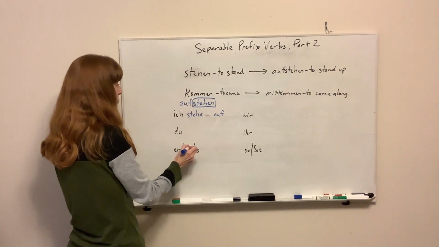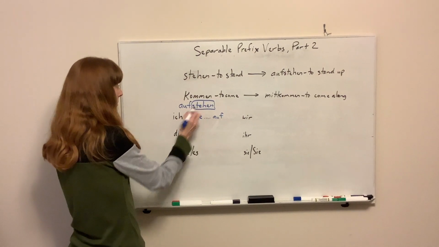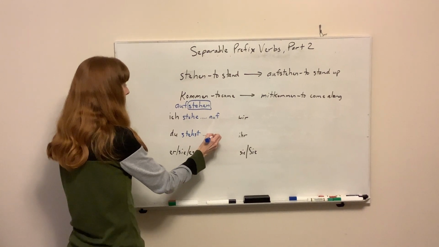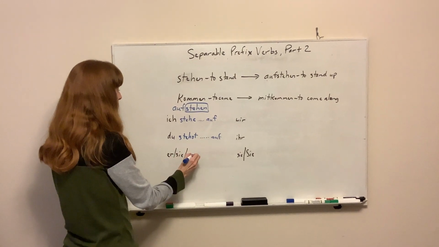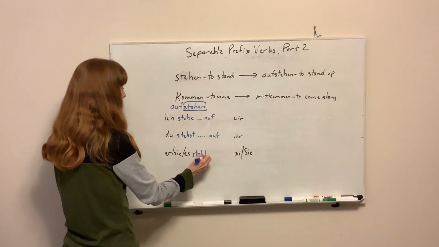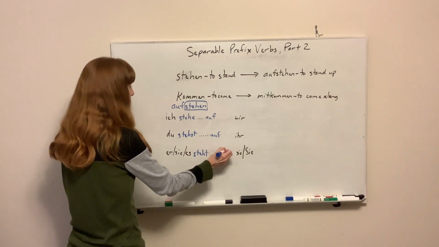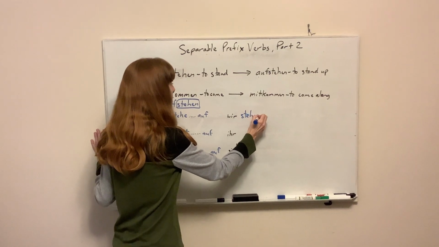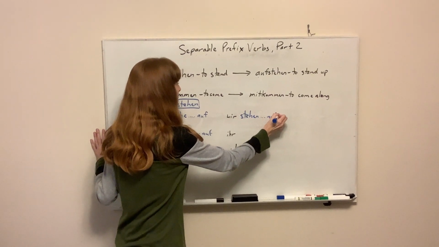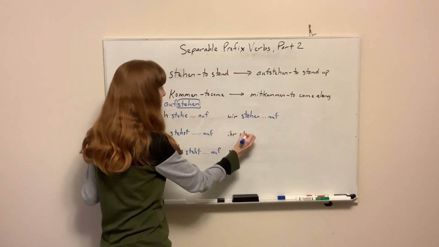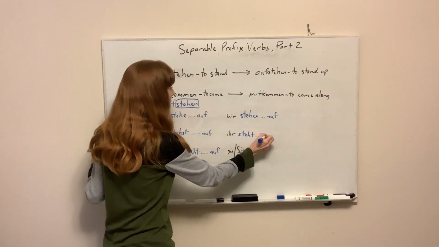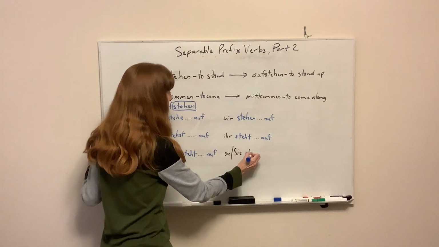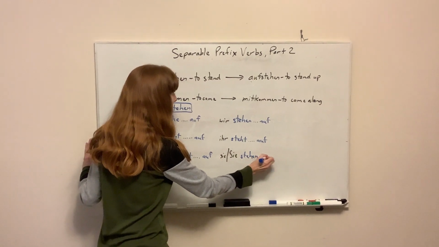And we'll continue with the rest of it. Just conjugate each one of these for that verb in the back there. Du stehst auf. Sie, es steht auf. Wir stehen auf. Ihr steht auf. Sie und Bixi stehen auf.